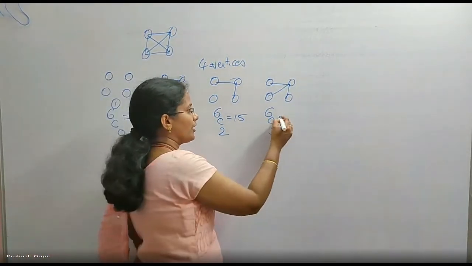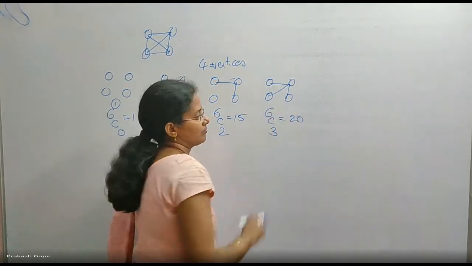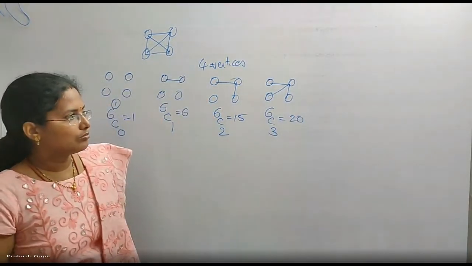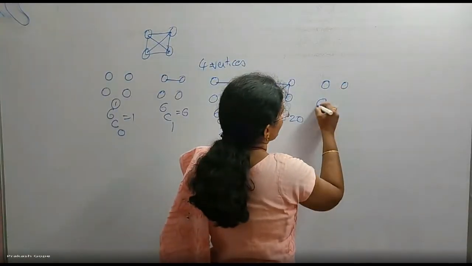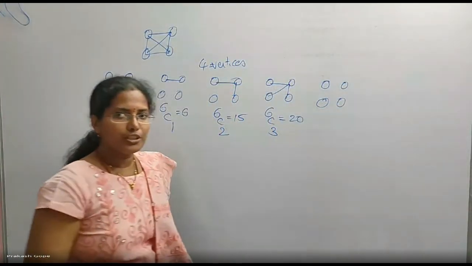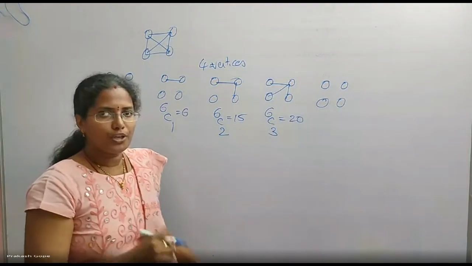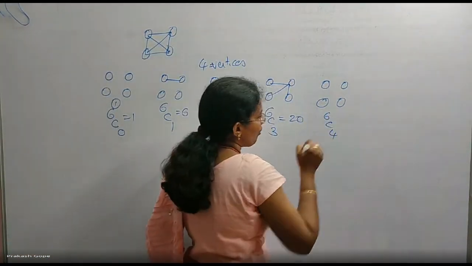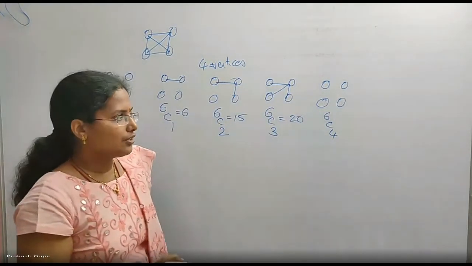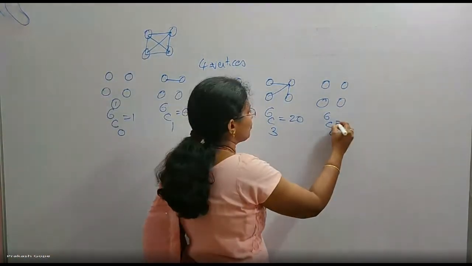All are different graphs. 6C3 value is 20. Now having 4 vertices, I want to form a graph with 4 edges. Any 4 edges out of these 6. So pick any 4 out of 6. 6C4 ways is nothing but 6C2.